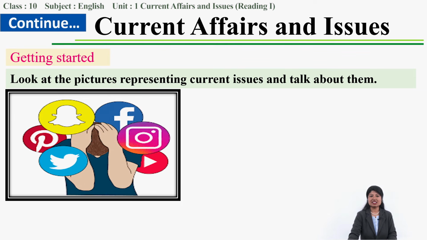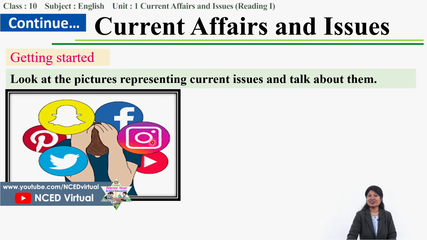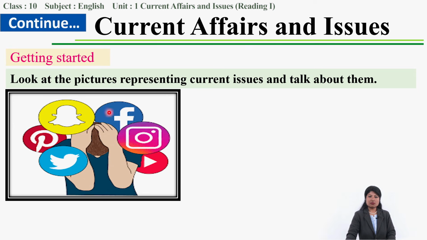What do you see in this third picture? A person is putting hands on his or her head and dozing off, right? And what are these? You are very familiar with these symbols, right? So what do these symbols represent?